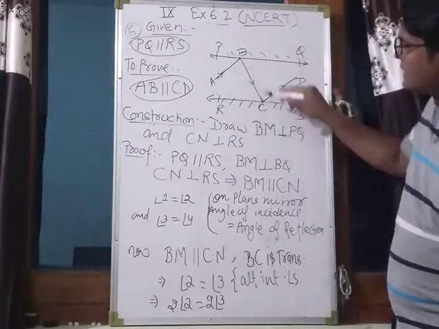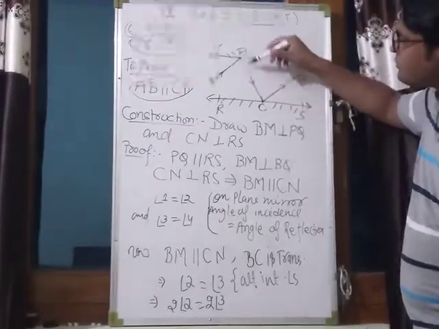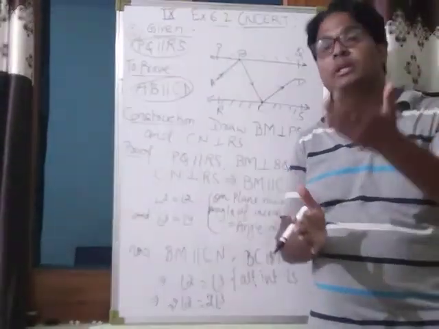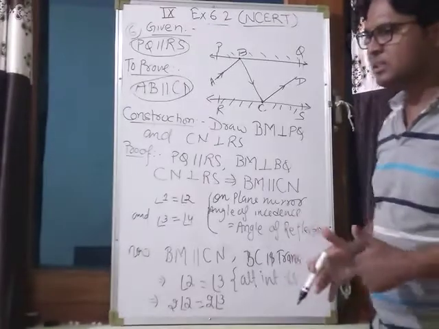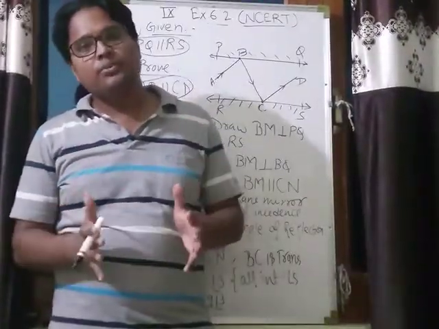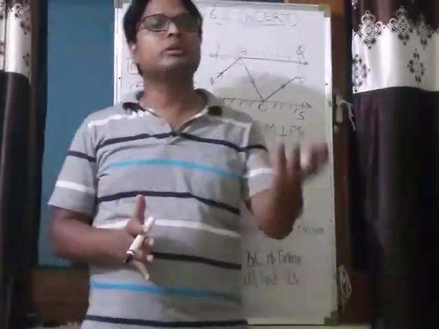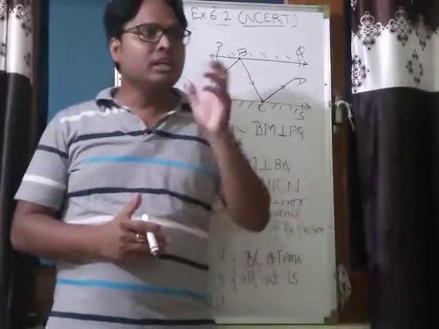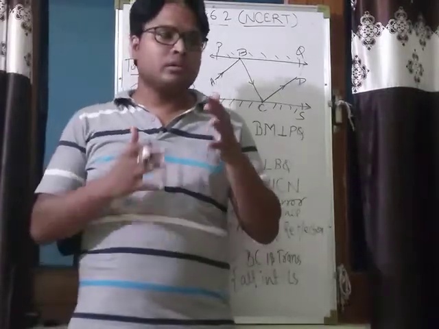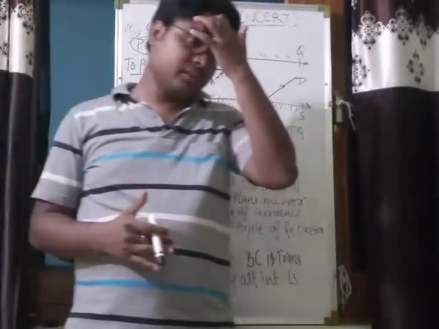See, these two lines AB and CD are given, and you can see BC works as a transversal. So when will two lines be parallel? In our last lecture we saw that two lines will be parallel if any pair of corresponding angles becomes equal, or any pair of alternate angles becomes equal, or any pair of co-interior angles becomes supplementary.